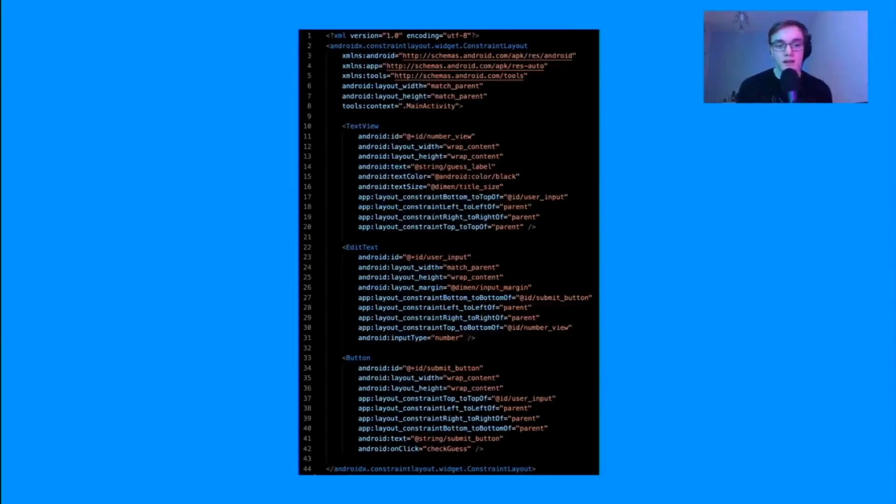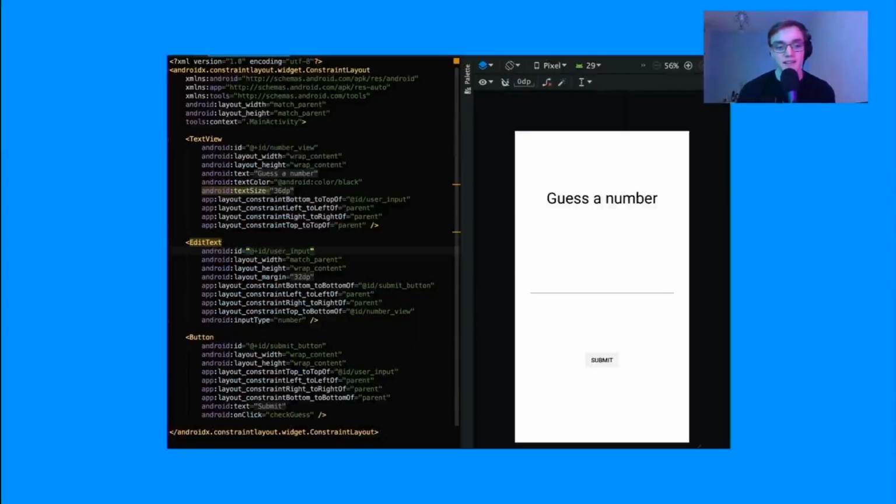So first of all, your user interface, as I've mentioned, is written in XML. This can look pretty daunting at first, but Android Studio can let you visualize it a little bit like this to make it easier. And after a bit of practice, XML does come quite naturally, as it is pretty human readable. If you look at it, you can work out what everything's doing. It's just remembering what they are.